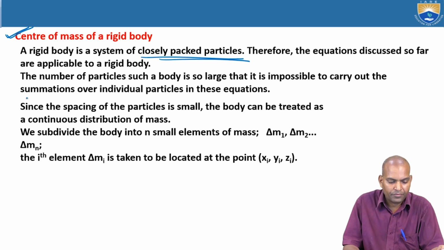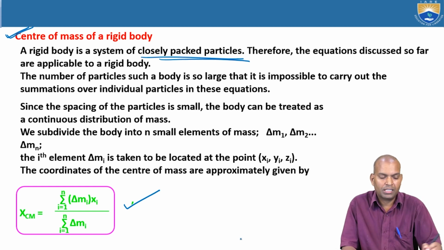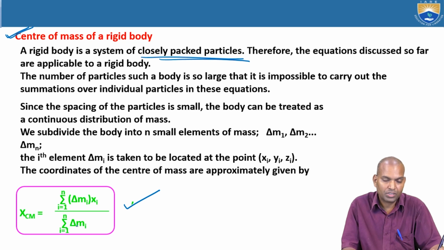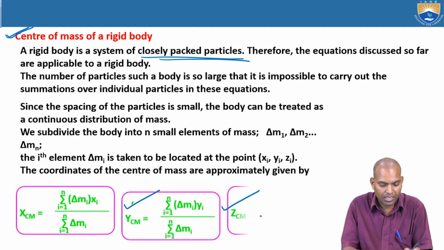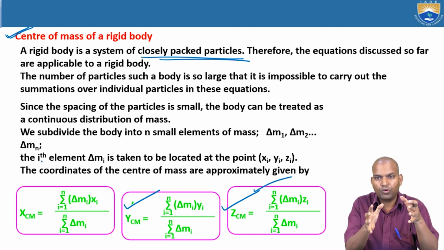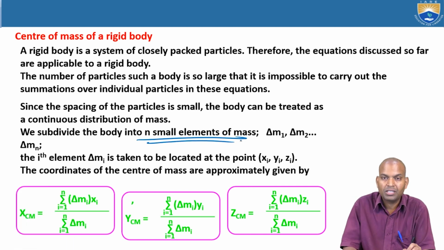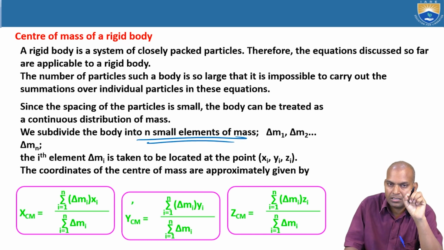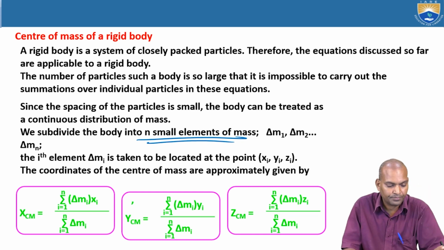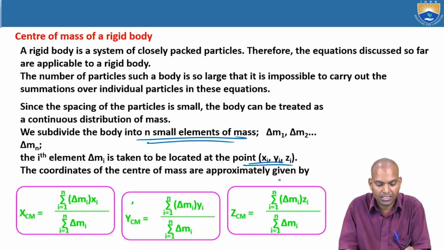Now for these n particles, the center of mass is sigma i equal to 1 to n times delta mi xi by sigma i equal to 1 to n times delta mi. Similarly for the y and z directions. Here the whole body is divided into n small elements. Each element has a mass delta m1, delta m2 and so on. The ith element delta mi is taken to be located at the point xi, yi, zi.